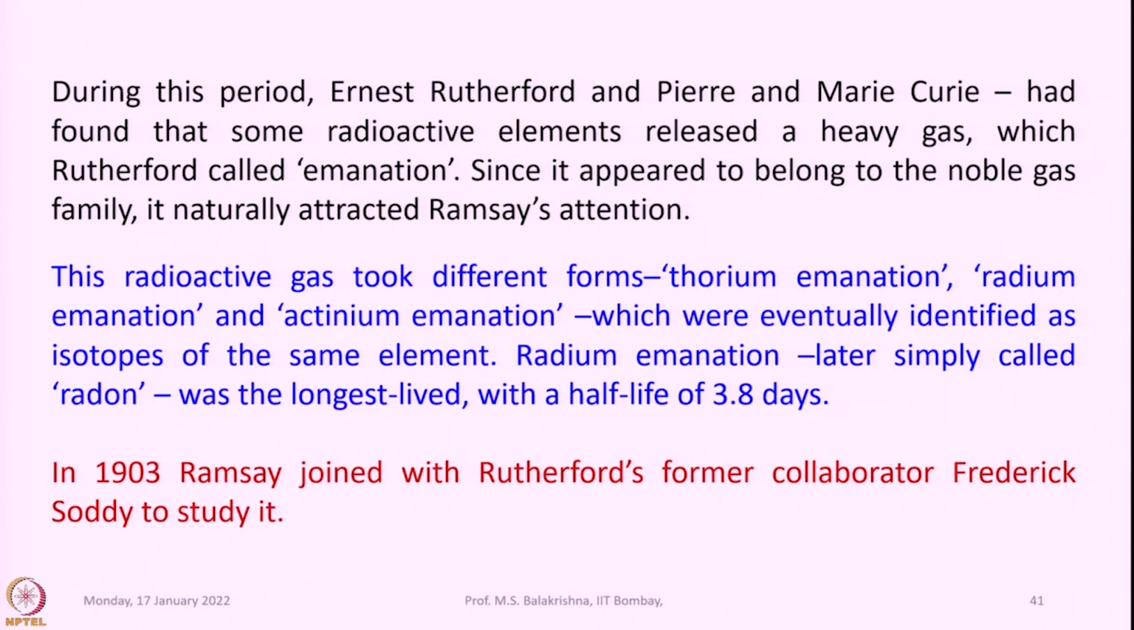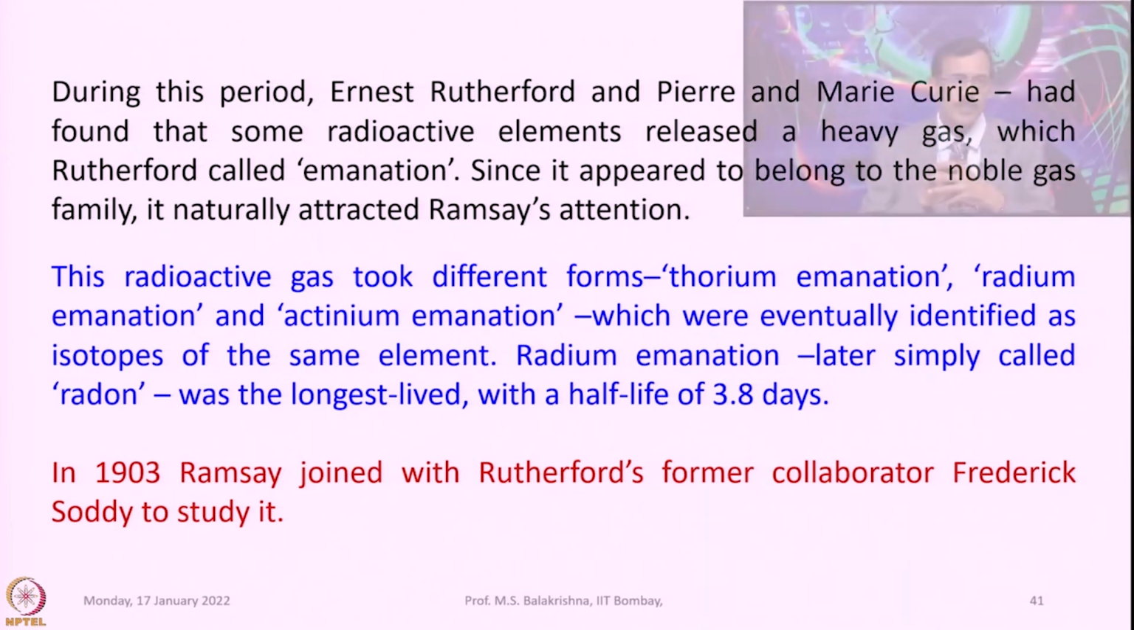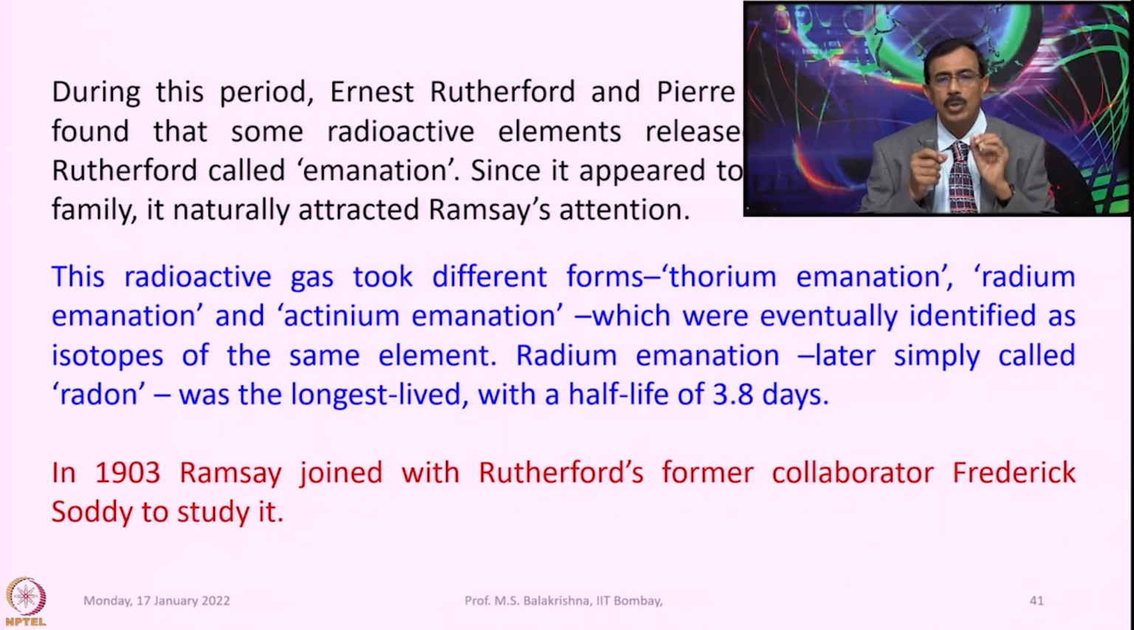So, during this period Ernest Rutherford and Pierre and Marie Curie had found that some radioactive elements released a heavy gas which Rutherford called emanation. Since it appeared to belong to the noble gas family, it naturally attracted Ramsay's attention. So, this radioactive gas took different forms, thorium emanation and actinium emanation, which were eventually identified as isotopes of the same element. Radium emanation, later simply called radon, was the longest lived with a half life of 3.8 days.